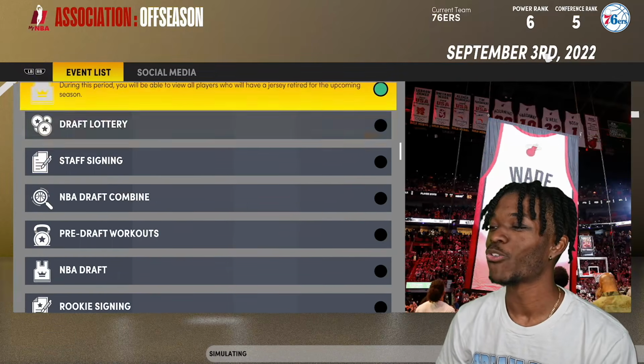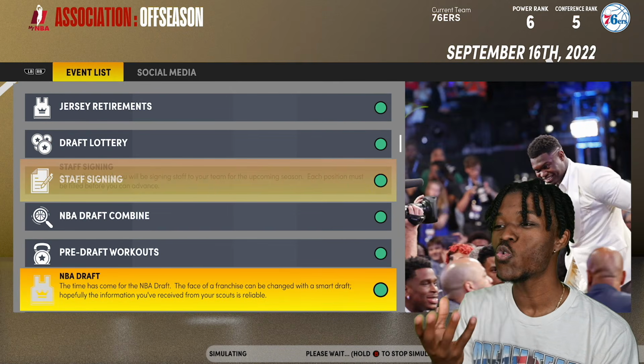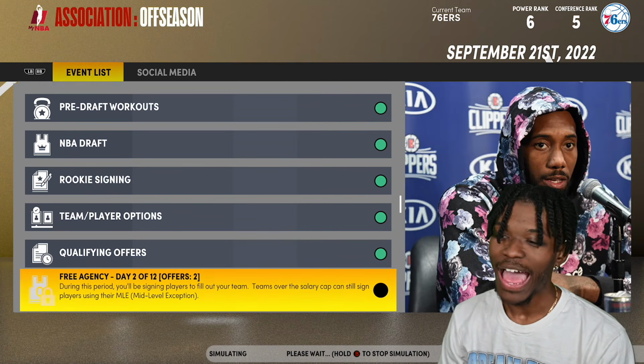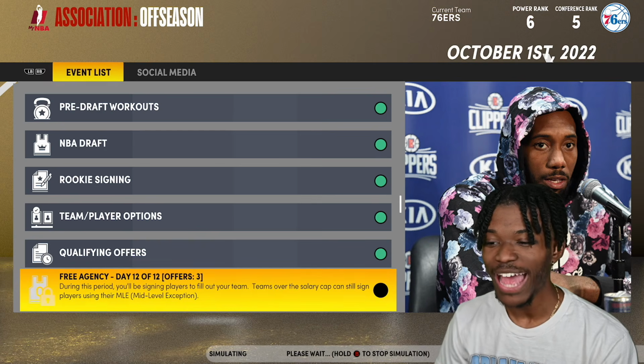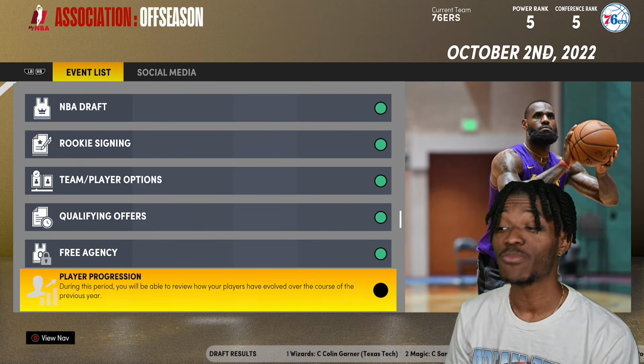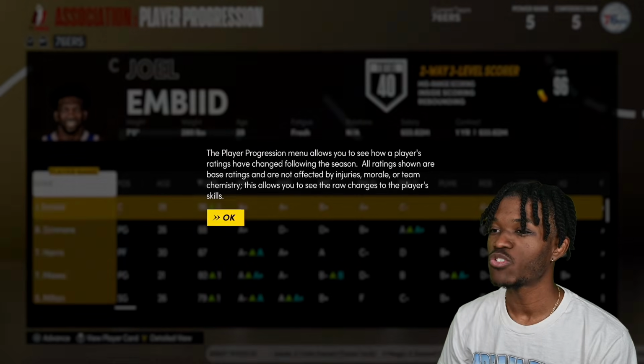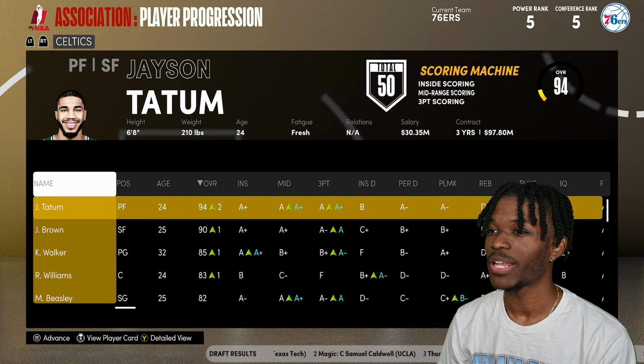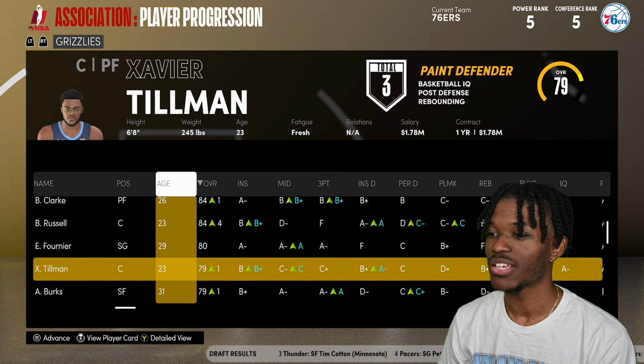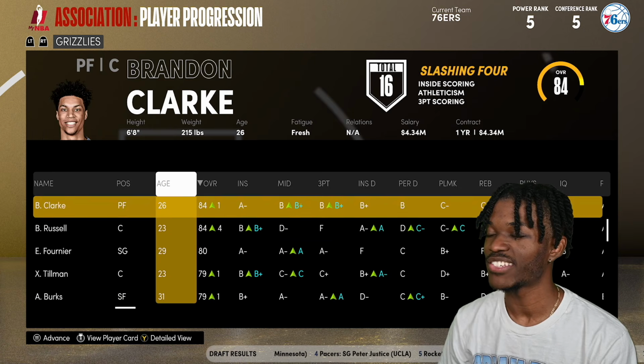I want to go to player progression because I think that's going to be crucial to who exceeds the fastest. I don't know what players' potential is. Like I said, I didn't look at any of the statistics or attributes. I just loaded them in. So I want to go to each one of the teams that I know has one of our players on it. Bill Russell is now the best center on the Grizzlies, and just like that, he's an 84.